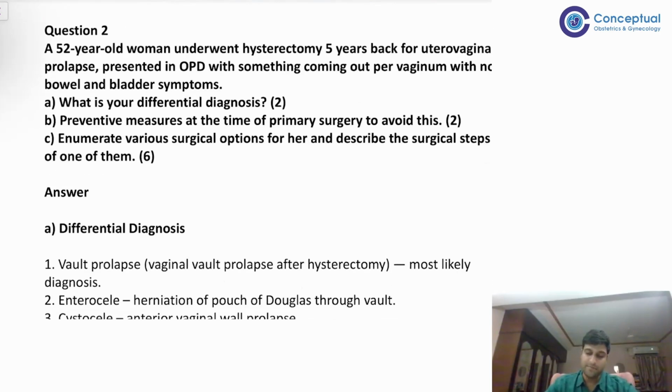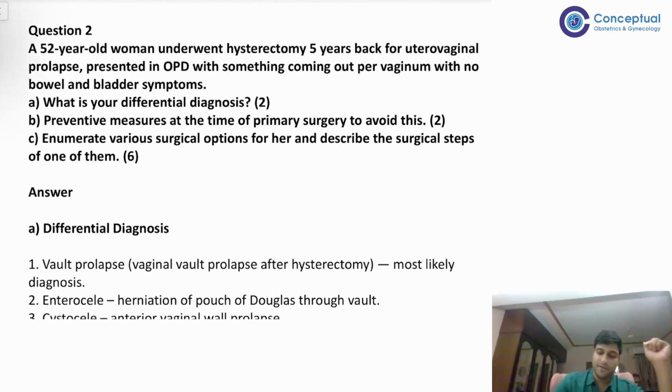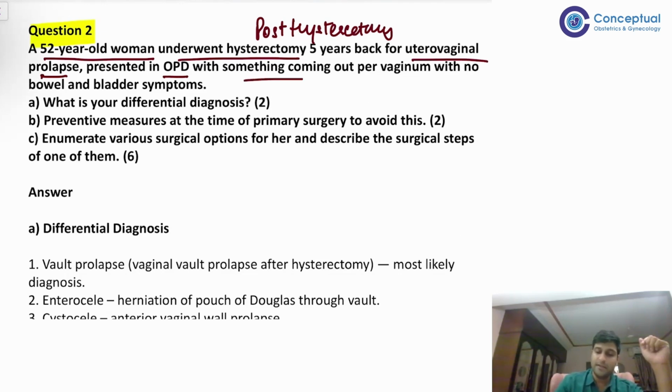What is the next question? Next question is question number 2. It states कि आपके पास एक 52-year-old woman है who has undergone hysterectomy, मतलब post hysterectomy है, और वो 5 years पहले हुआ था for UV prolapse, and आपके पास आई है to the OPD with something coming out PV, per vaginum. 5 साल पहले भी something coming out PV था, अभी भी something coming out PV है.